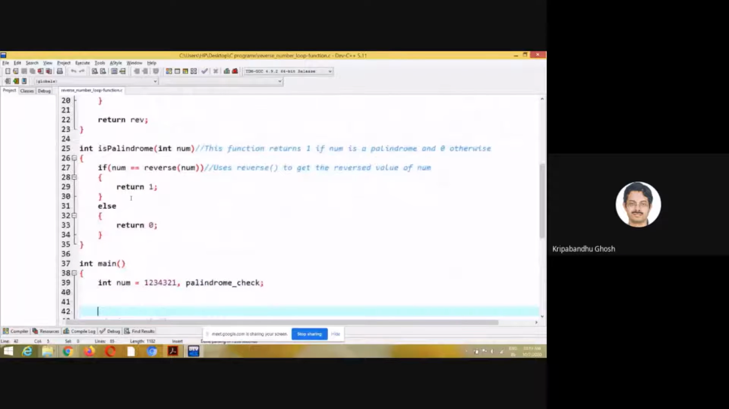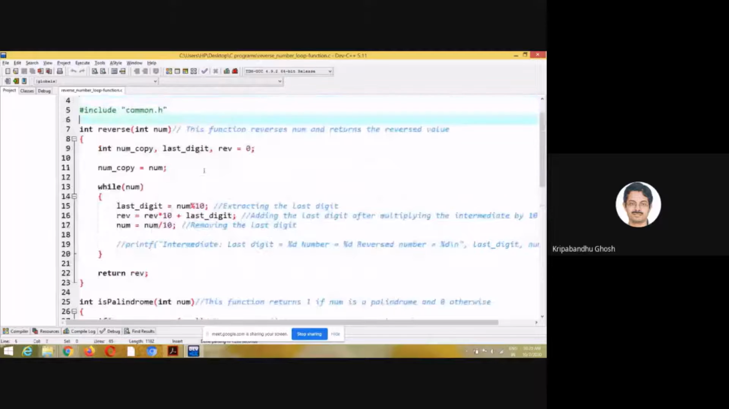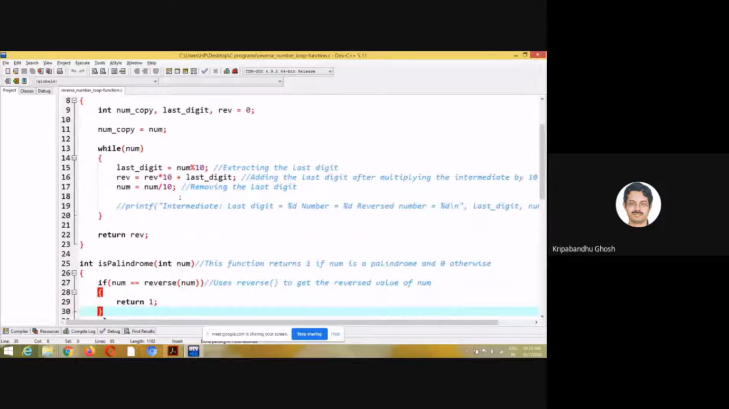And this is another function, isPalindrome. The function which Anmol showed me is actually printing whether it is a palindrome or not. But here I've not done that. I have only done the check, and it is returning 1 if num is equal to reverse num. So it in turn calls the function reverse, and reverse will return the reversed version of num.